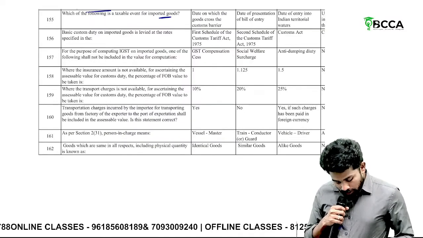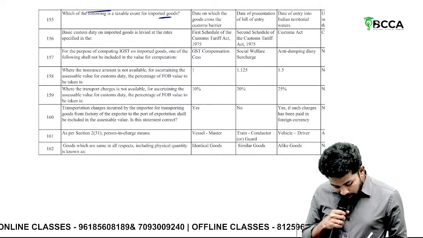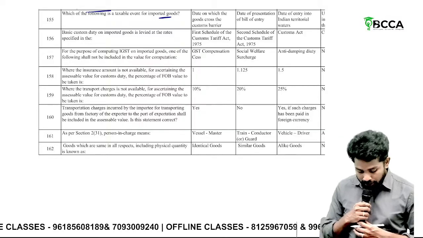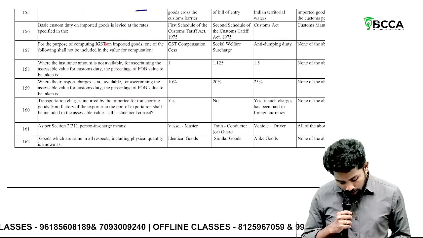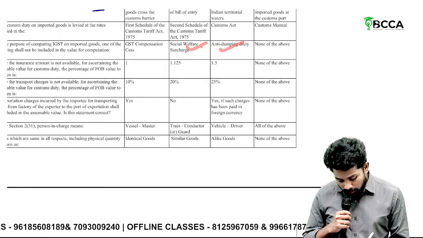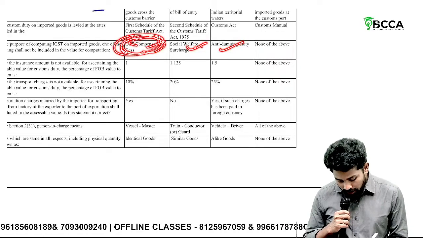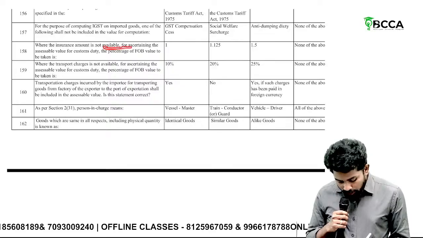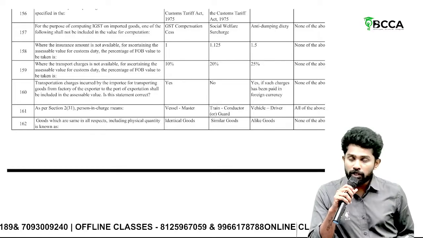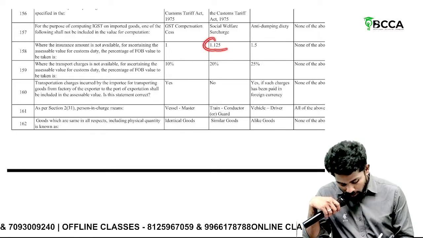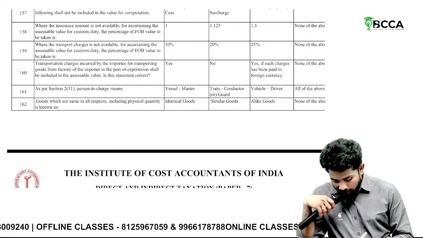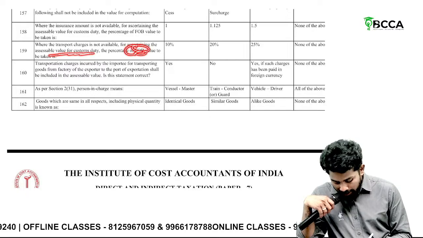Then for the purpose of computing IGST on imported goods, which of the following shall not be included in the value of computation? You should include anti-dumping duty, social welfare surcharge, but you should not include GST compensation cess. Then where the insurance amount is not available in customs, what should you take? 1.125% of the FOB.